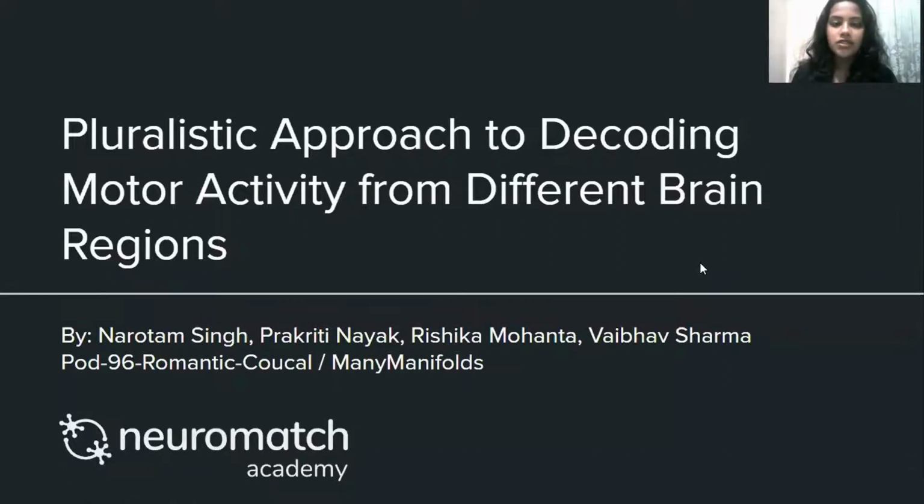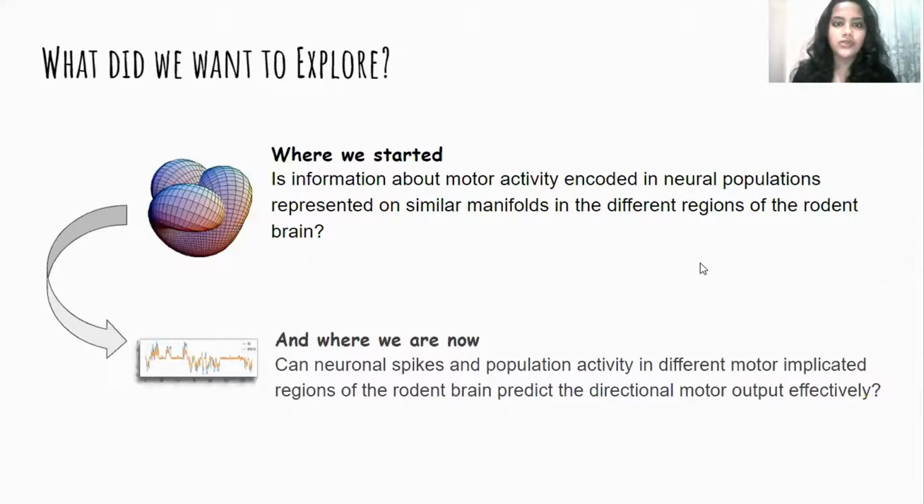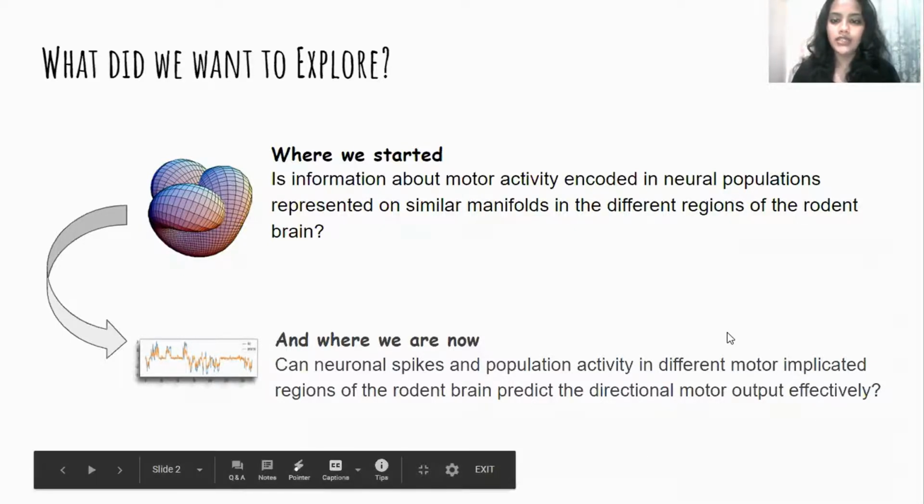Initially, when we started this project, our question was whether we would see the motor activity encoded in different neural population represented on similar manifolds in the different regions that are implicated in the motor activity. But eventually, as we explored our data set, that is the Steinmetz data set, we landed on this question.